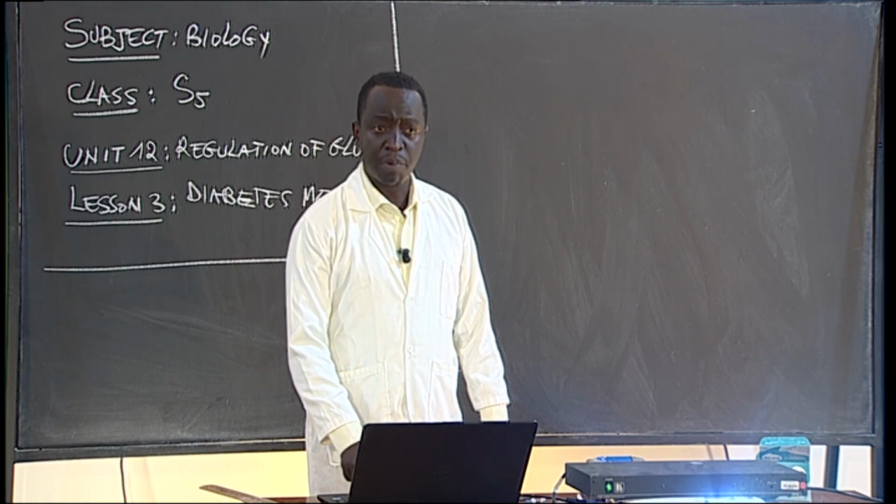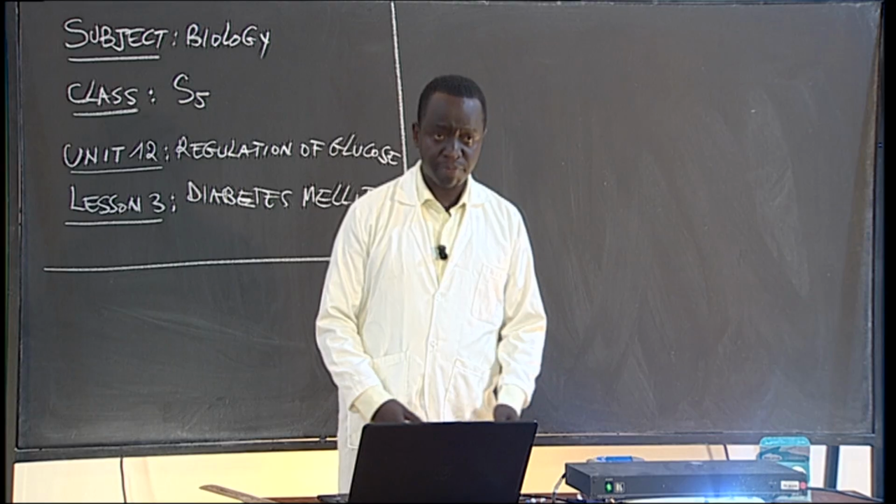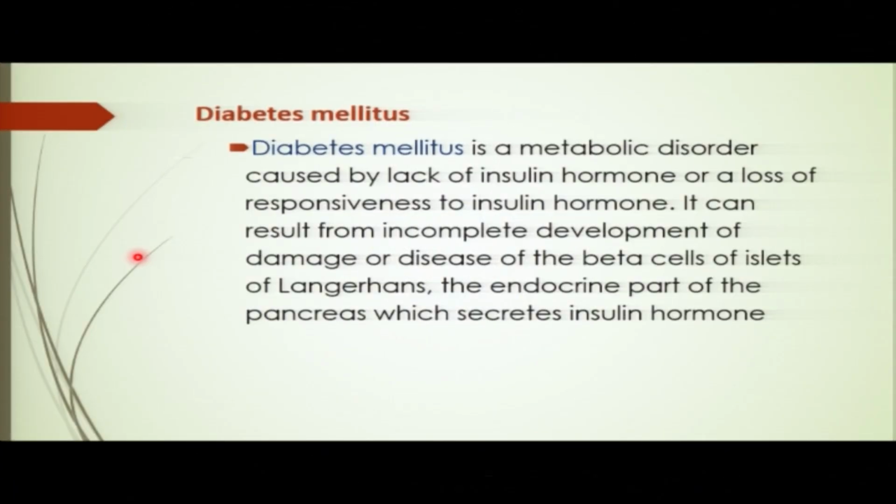Nice. When we talk about diabetes mellitus, what's that? First of all, it is a disorder. It is a metabolic disorder. It is a chronic disorder. Are you together? Caused by lack of insulin hormone. You remember? Last time we talked about insulin, the role of insulin. We have already talked about this one.